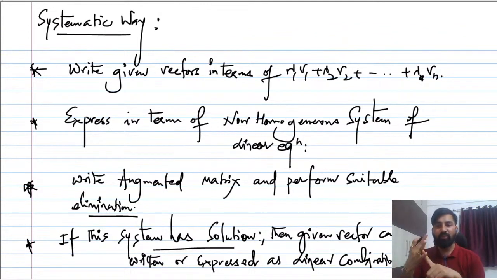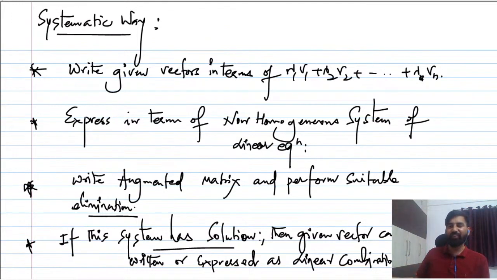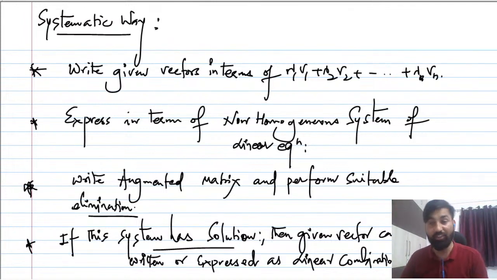Devan, Subham, other guys, you are able to understand now what I'm trying to convey, right? Given a vector, first of all, you have to write it in terms of λ1 v1 + λ2 v2. It is very simple. Express it in the Ax = b format, then write the augmented matrix and perform suitable elimination. In this case you will always get a non-homogeneous system of linear equations.